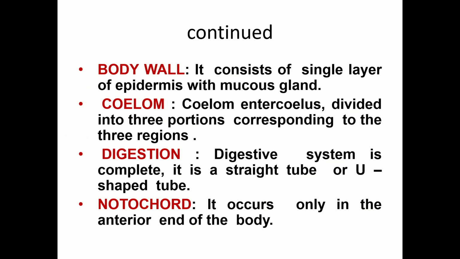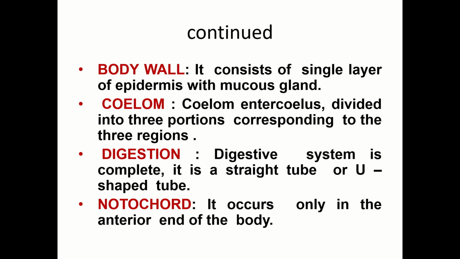Coelom. The coelom here is enterocoelous, divided into three portions corresponding to the three regions. About the coelom, there are three types: acoelomate, pseudocoelomate, and true coelomate. Further, they are divided into two types, one is schizocoelic, another is enterocoelic. Enterocoelic is the most advanced one, so it is a chordate character. Enterocoelic coelom is present in these, and it is divided into three portions.